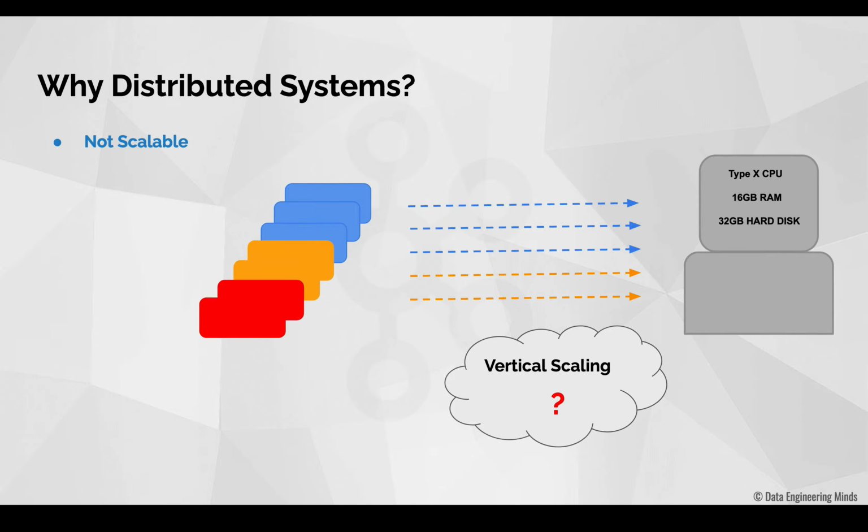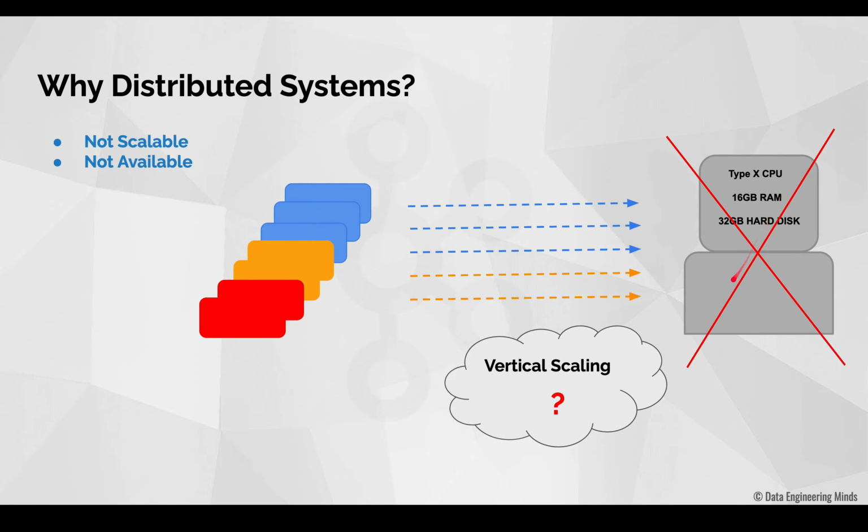The next disadvantage is, now we have the system, and all these processes are writing data into the system. Imagine this system now crashes. Where will all these processes write the data? They don't have a way to write the data anymore, so naturally, all these processes will also fail. Just like these processes, if there are other processes that are reading the data from this system, those processes will also fail because they don't have a way to read the data anymore. So all these processes are failing just because this system is not available. So the next disadvantage associated with the centralized system is that these systems are not available.